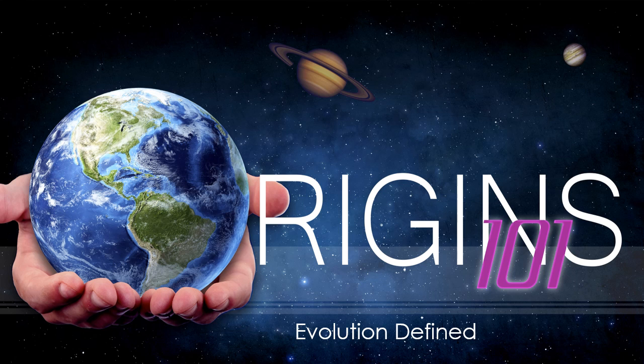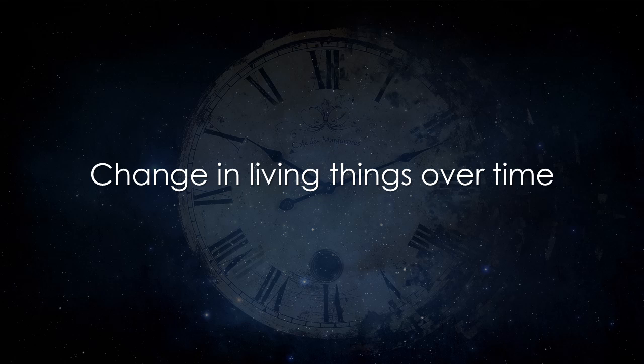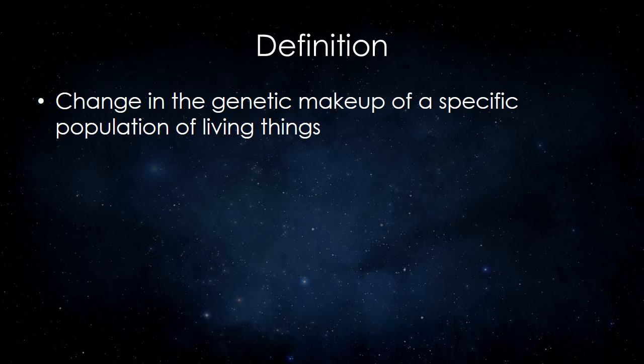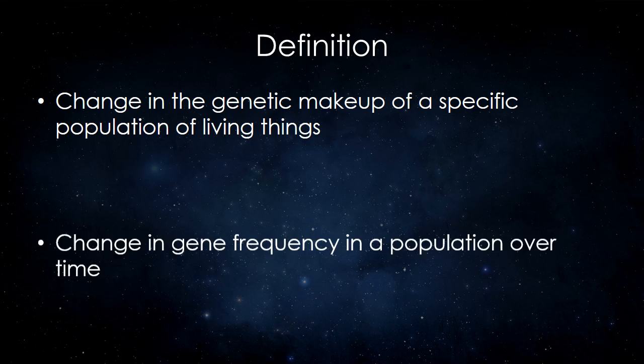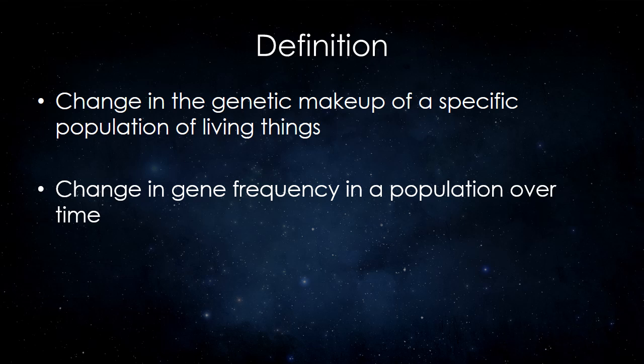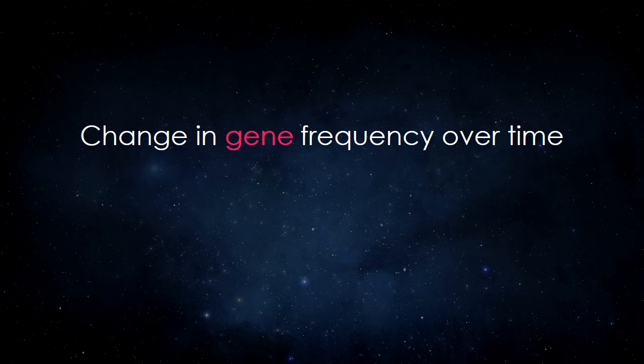Origins 101, Evolution Defined. A simple definition of evolution is change in living things over time. More specifically, evolution is a change in the genetic makeup of a specific population of living things. Even more precisely, it is referred to as the change in gene frequency in a population over time. Let's think about what these words mean.